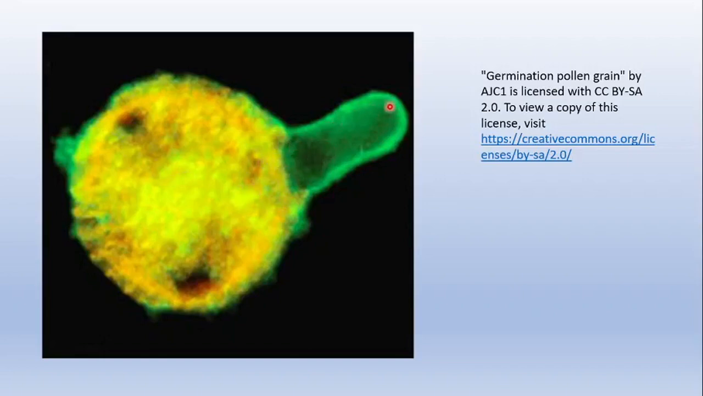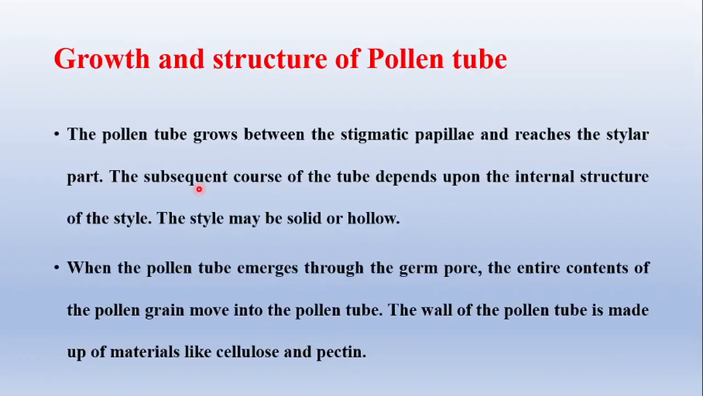This is a pollen tube, and the openings on the exine are said to be germ pores, from which we can see the exposure of the pollen tube. Actually, the pollen tube growth takes place after the germination.